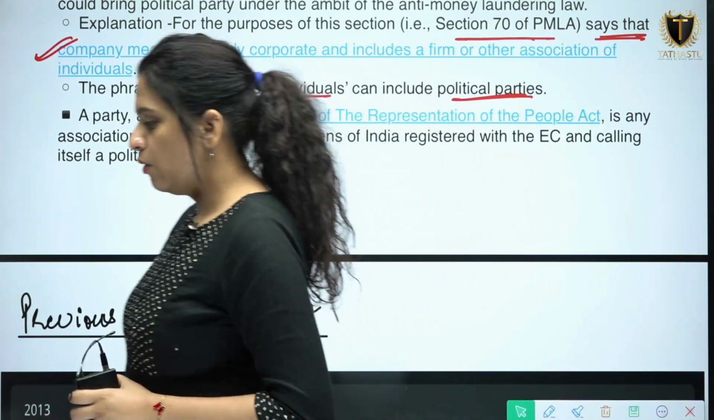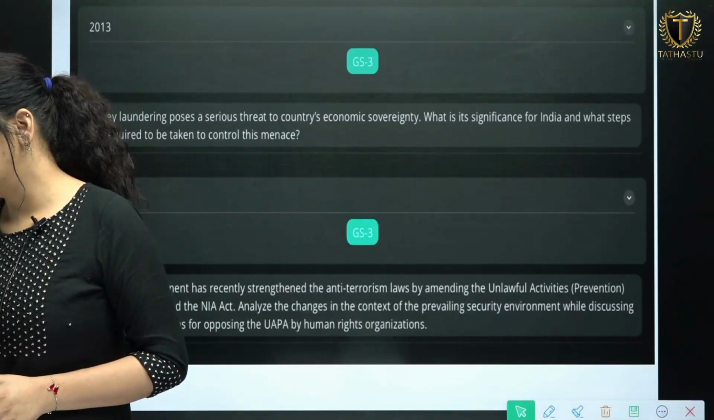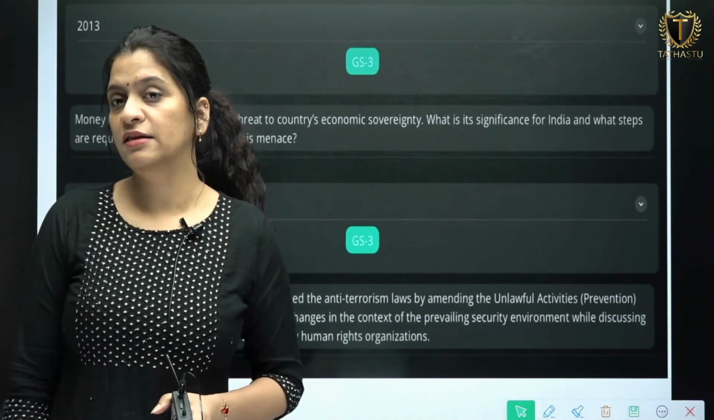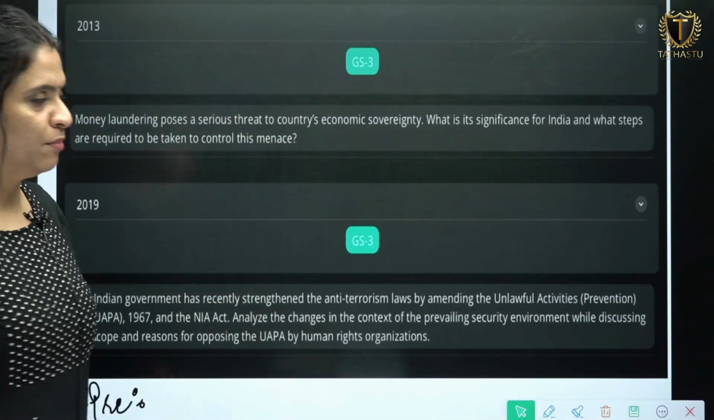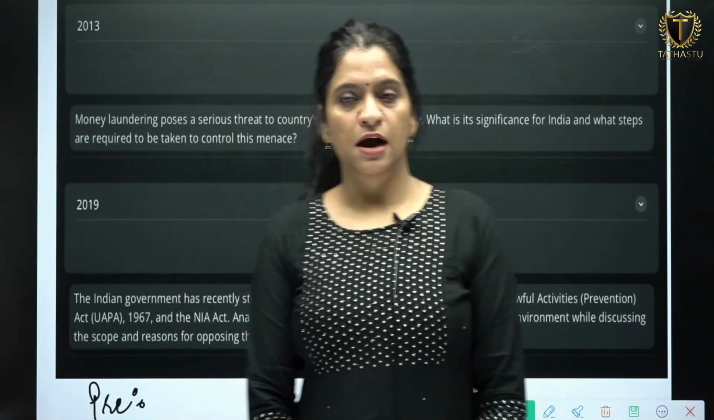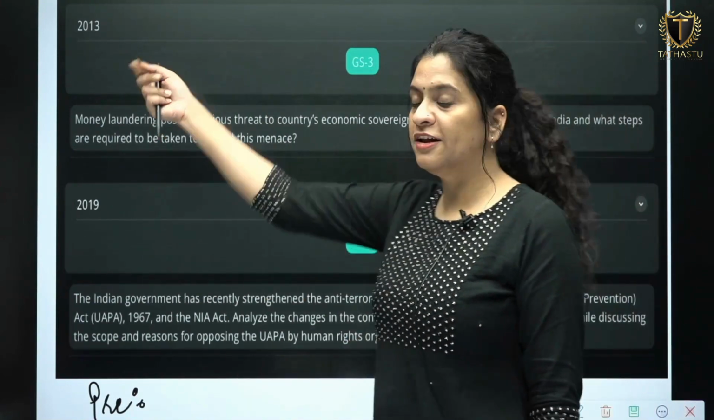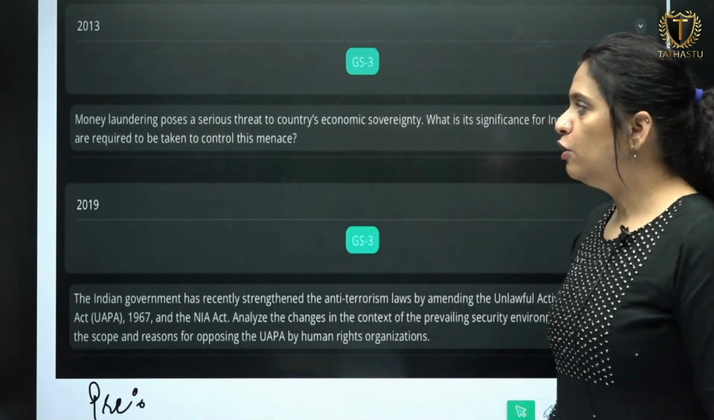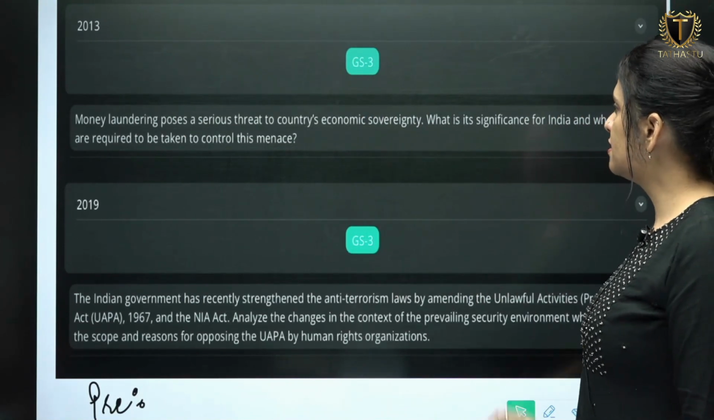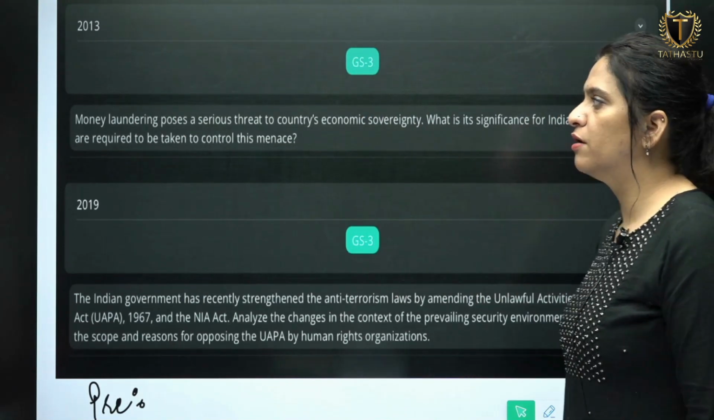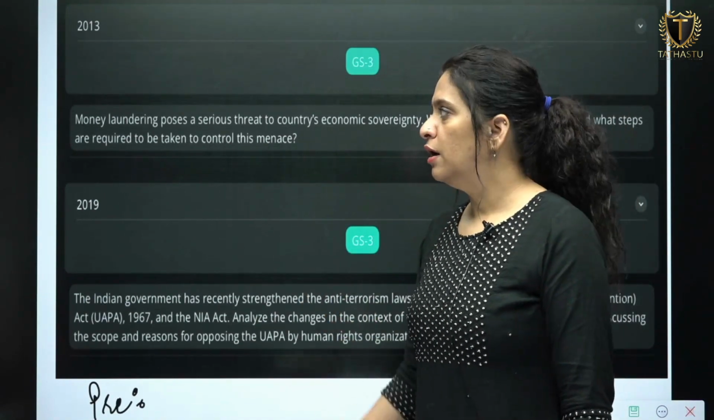Laundering Act. Okay, let's look at some of the main questions which have been asked, so that you can understand the relevance of this article. In GS Paper 2 and GS Paper 3, in both of the Mains syllabus, this article can be said to be placed. Question in 2013: Money laundering poses a serious threat to the country's economic sovereignty. What is its significance for India and what steps are required to be taken to control this menace? So this is one question.